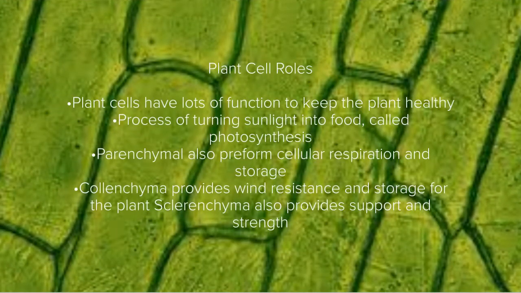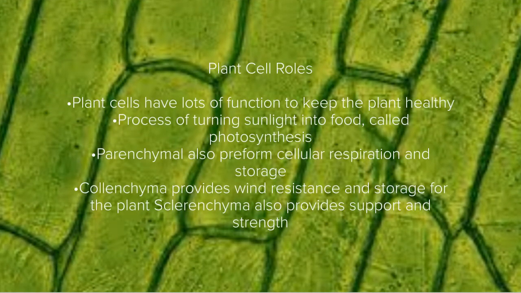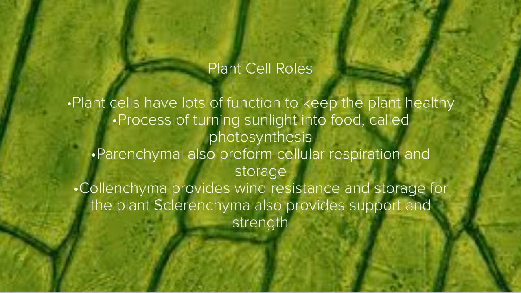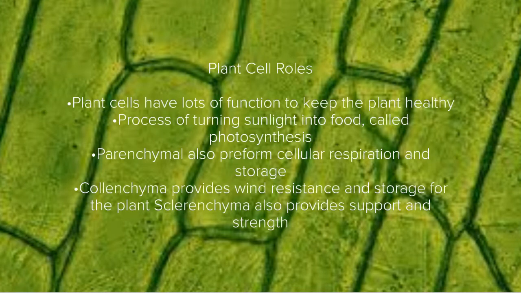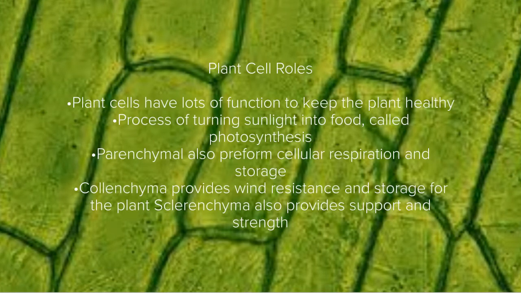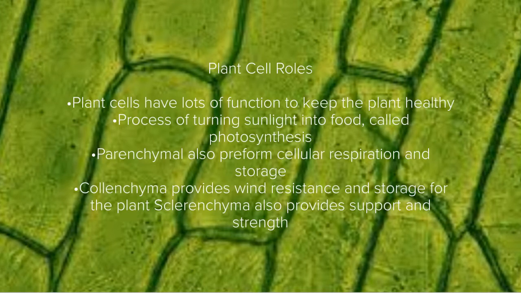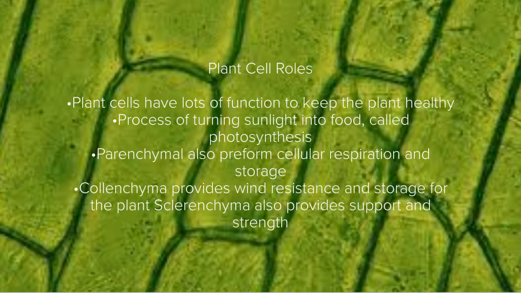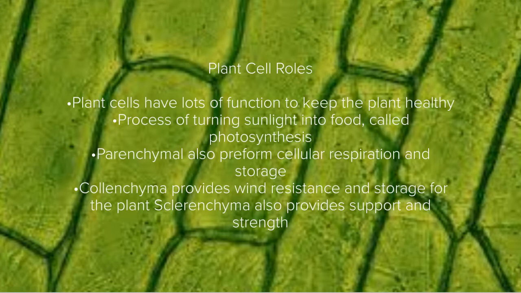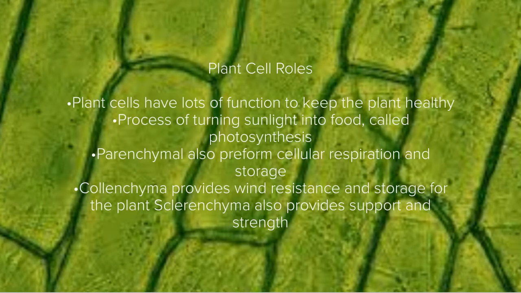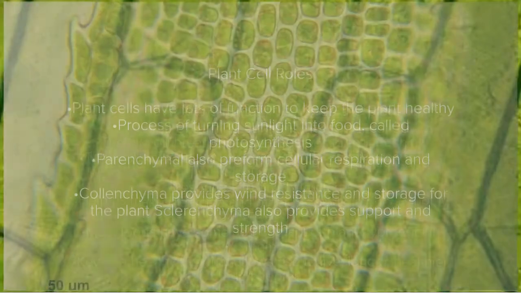Like animal cells, plant cells also have lots of functions to keep the plant healthy. The most important is photosynthesis, the process of turning sunlight into food. The cells that do this are called parenchymal cells, and they also perform cellular respiration and storage, while collenchyma provides wind resistance and storage for the plant. Sclerenchyma also provides storage and strength. While these functions may not directly affect you, the effects of plants growing can be seen all around you.